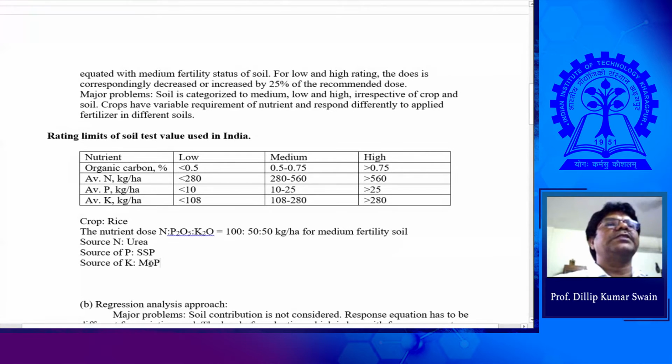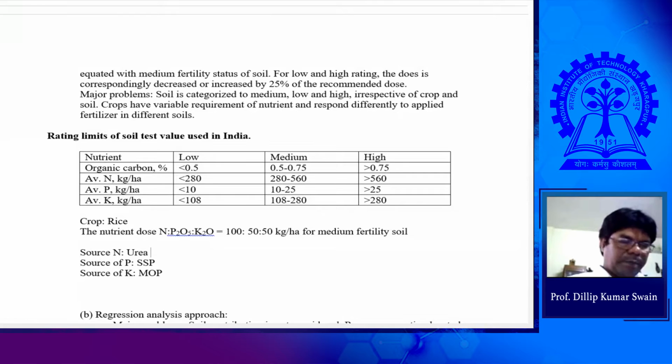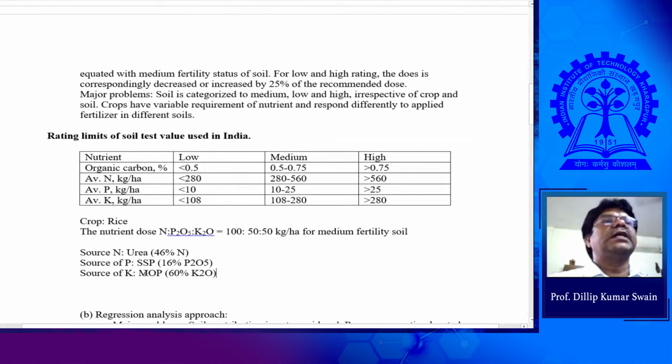These are the chemical fertilizers. Urea contains 46% nitrogen, SSP, single superphosphate, contains 16% P2O5, and MOP contains 60% K2O. These are the sources of fertilizer.